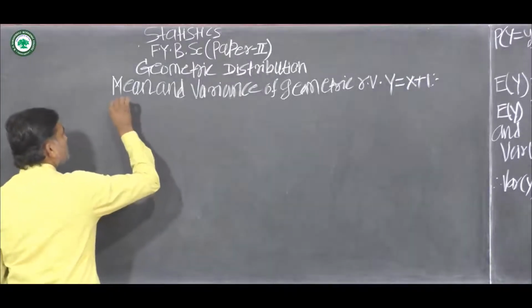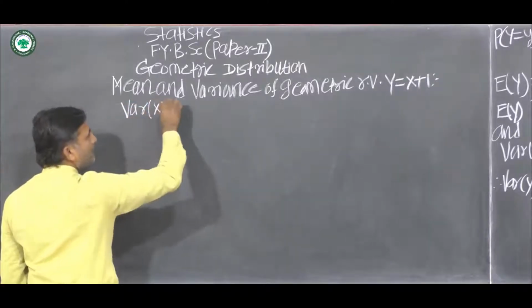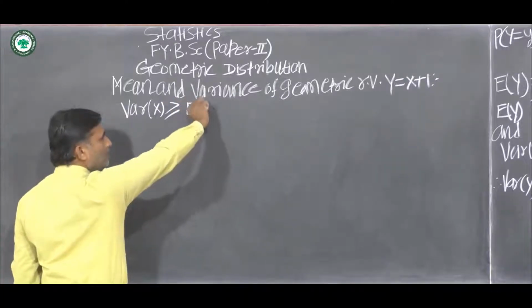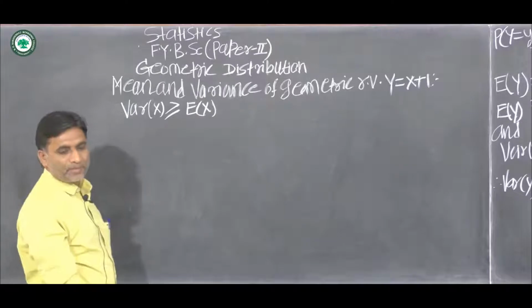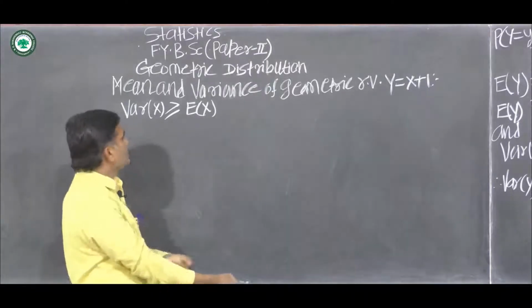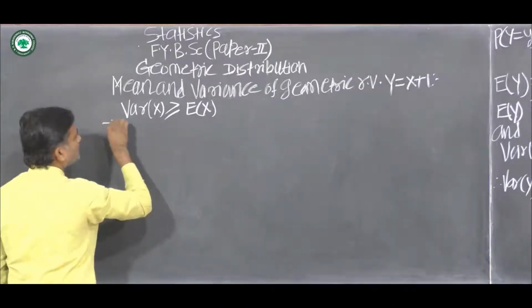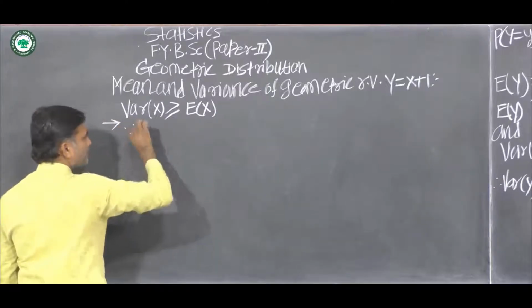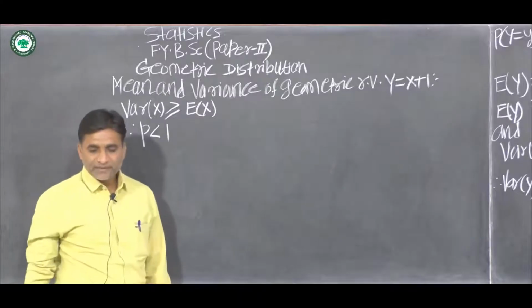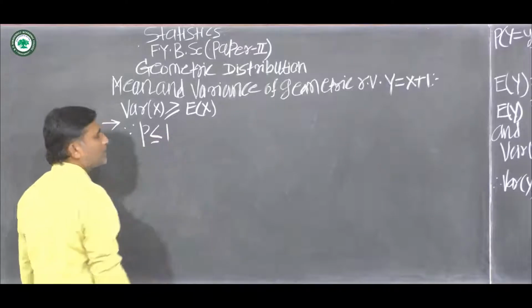In geometric distribution, variance of random variable x is always greater than or equal to expected value of x. Now its justification is that since p lies between 0 and 1, therefore p is less than or equal to 1.